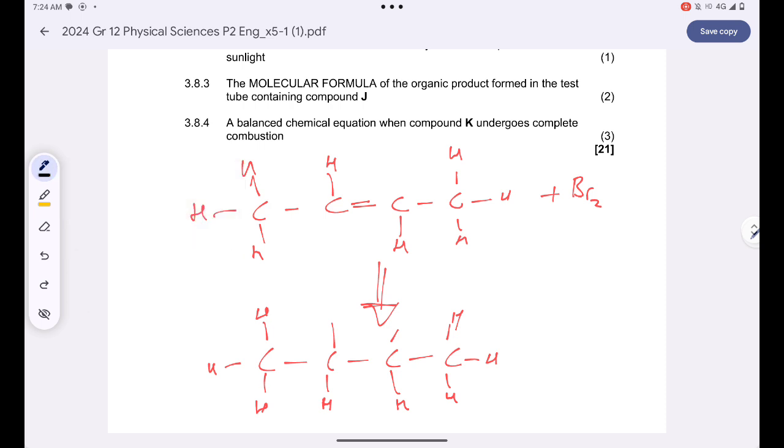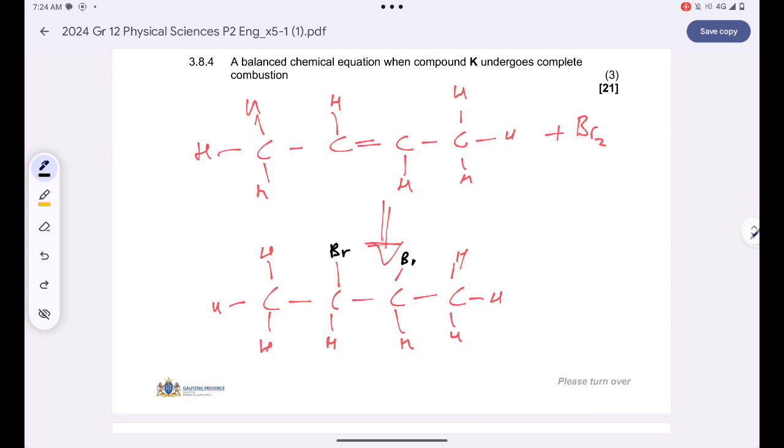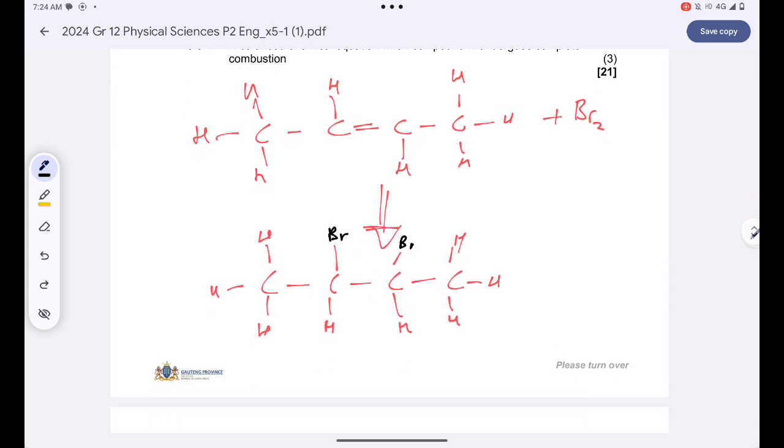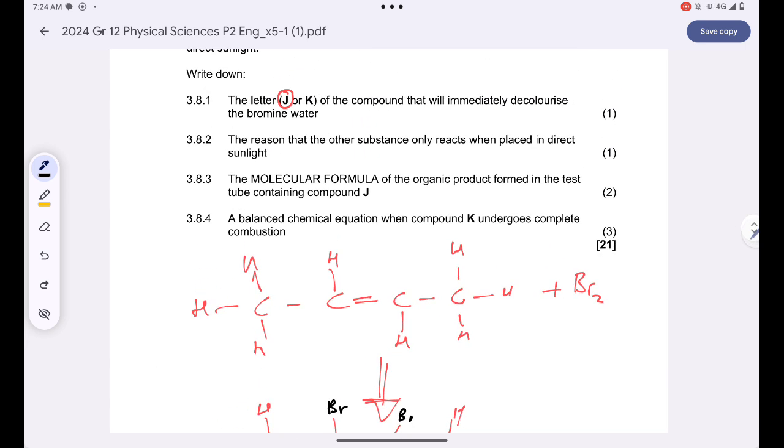Since we are breaking those bonds, that means we'll end up having bromine over there and bromine over there. So the molecular formula will simply be 4 carbons, C4, H6, and then Br4. This will simply be our molecular formula.